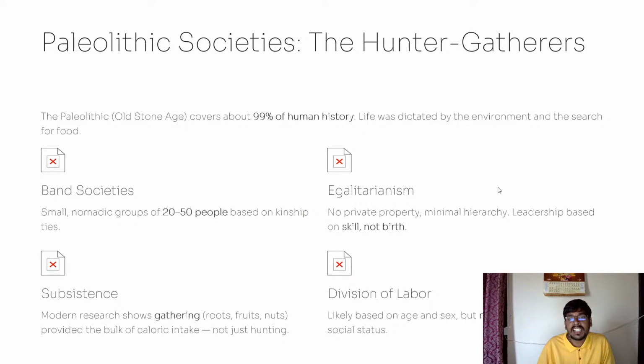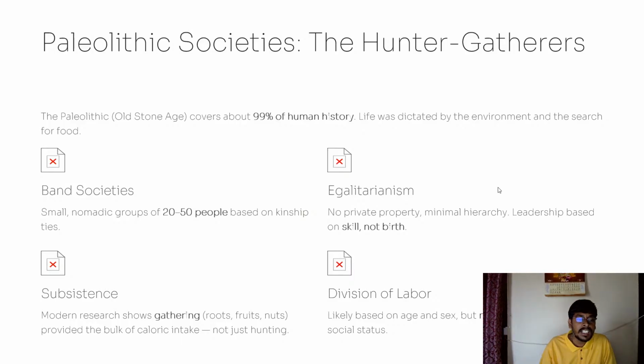And egalitarianism: there is no private property during this age, there is minimal hierarchy, and leadership is based on skills and not birthright. This is called egalitarianism.